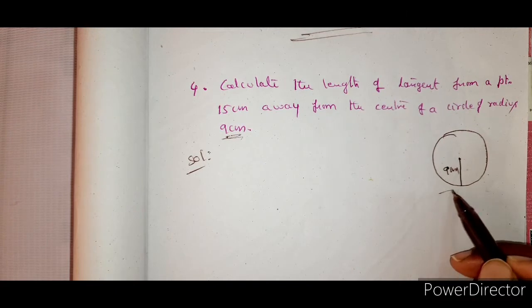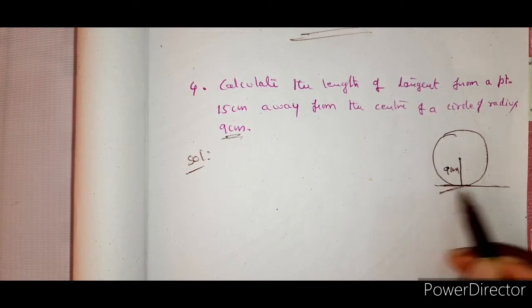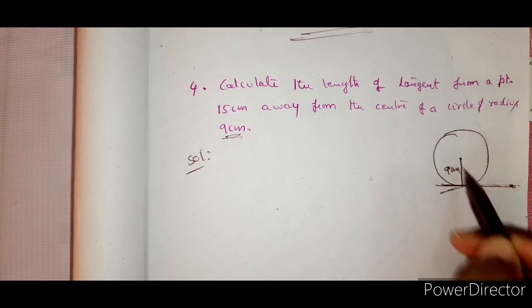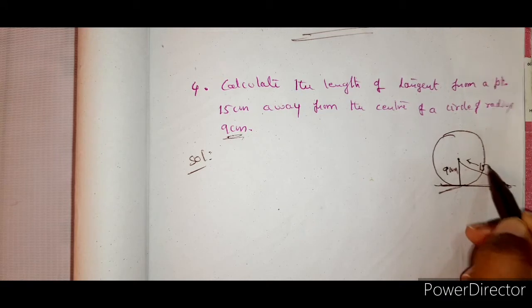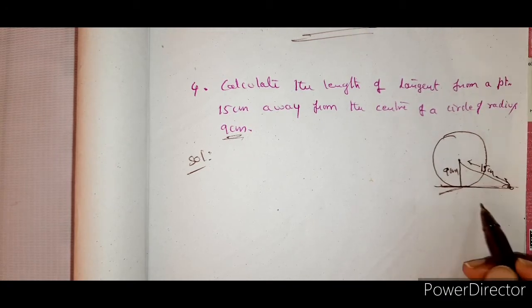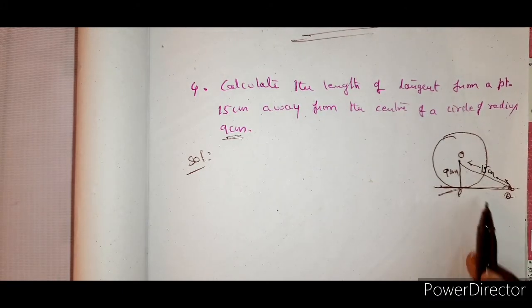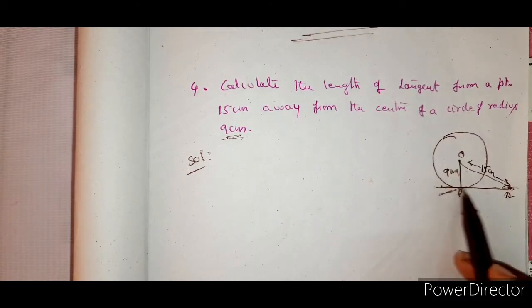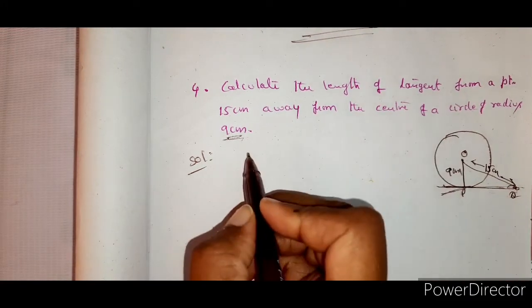Let me take that this is the tangent drawn. Let a point Q be here such that this is 15 centimeters. This is O, P, Q. Let us name them. Now calculate the length of the tangent. Length of the tangent means PQ. Same as the above problem.